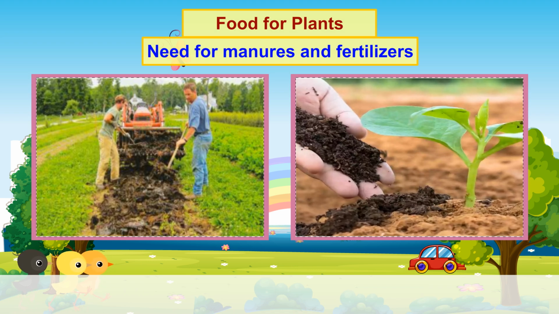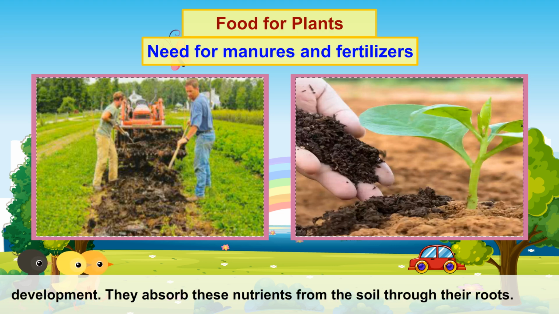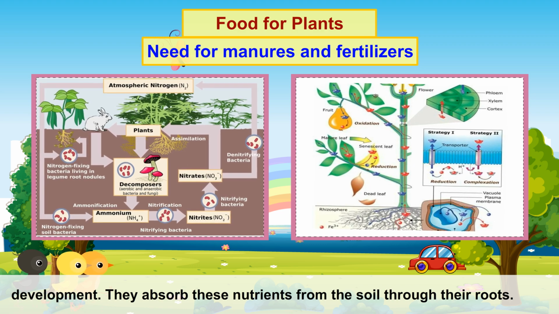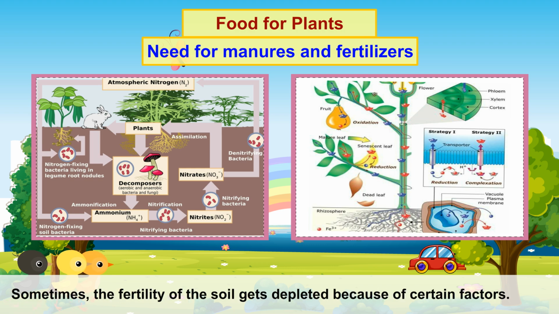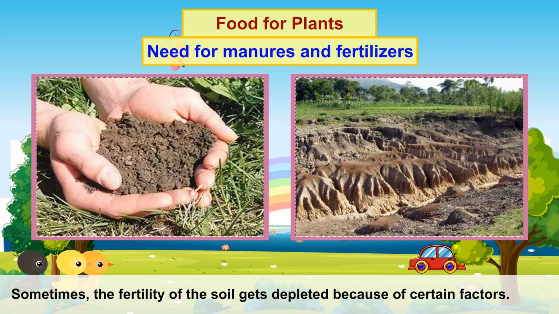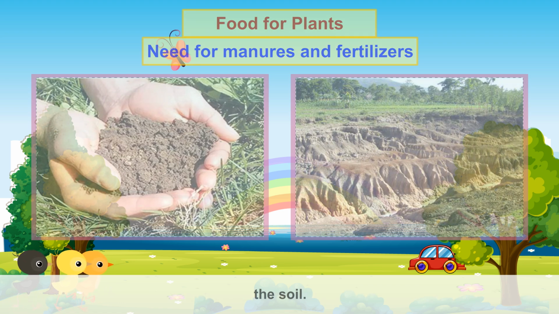Need for manures and fertilizers. Do you know, plants also need various nutrients for their proper growth and development. They absorb these nutrients from the soil through their roots. Sometimes, the fertility of the soil gets depleted because of certain factors. To maintain the level of fertility of the soil, manures and fertilizers are added to the soil.